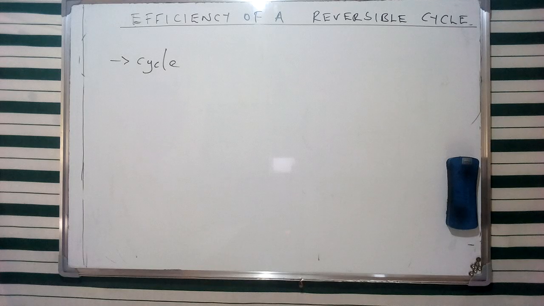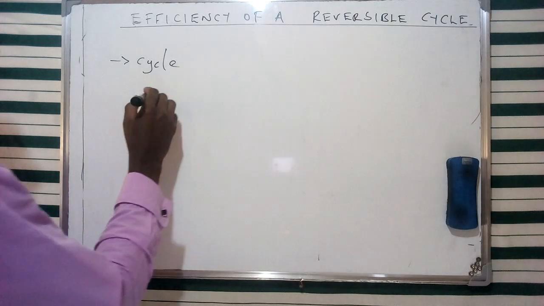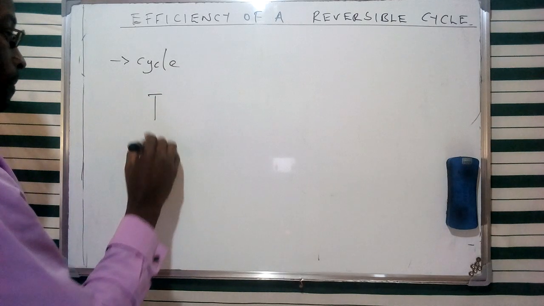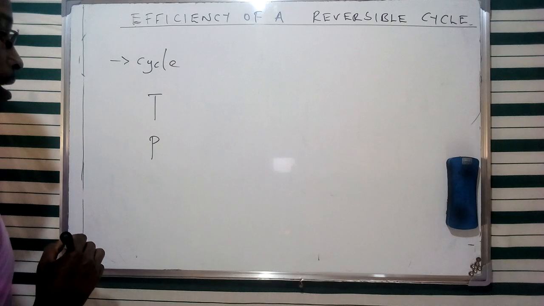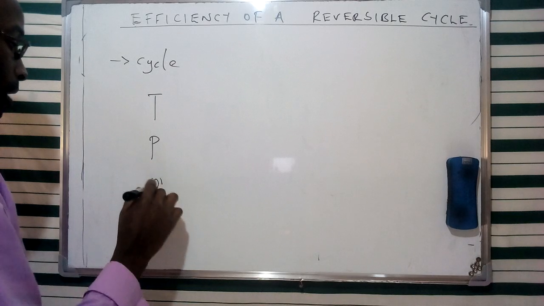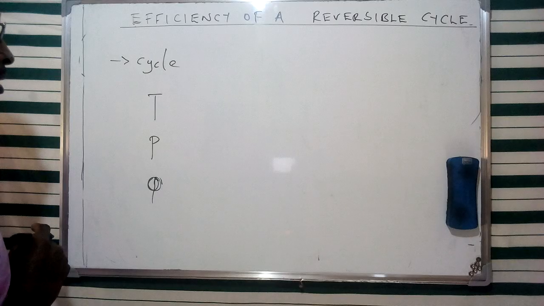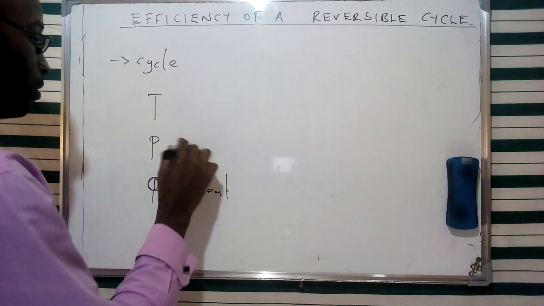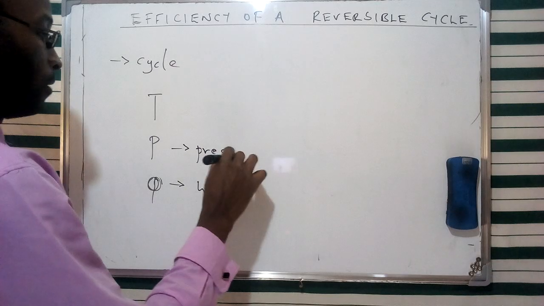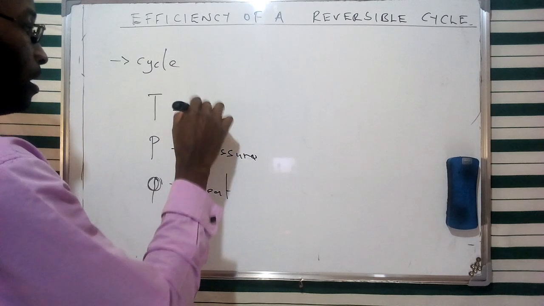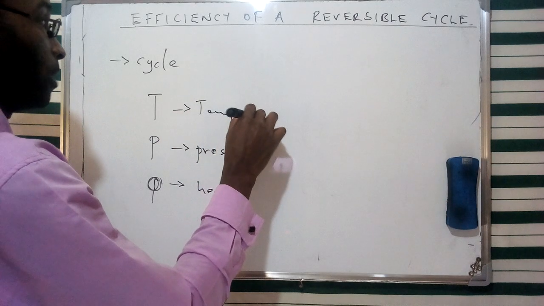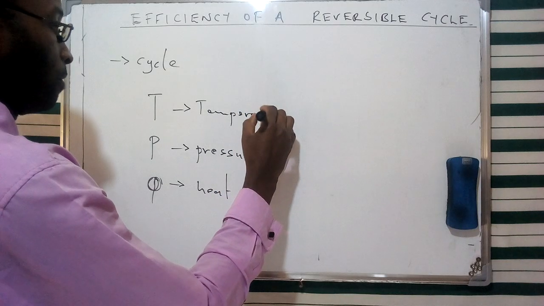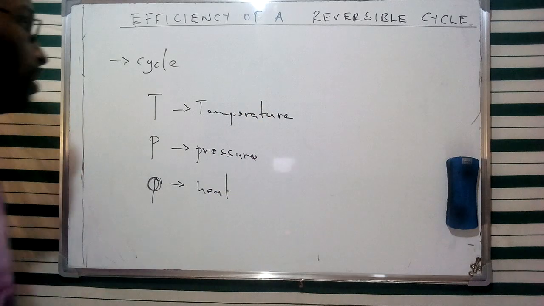In this case, we're going to consider the properties of a system, mentioning the concept of temperature and pressure, and perhaps also the aspect of heat, which we had mentioned being represented in the form of Q. These are some of the variables that we're going to consider whenever we look at the efficiency of a reversible cycle.